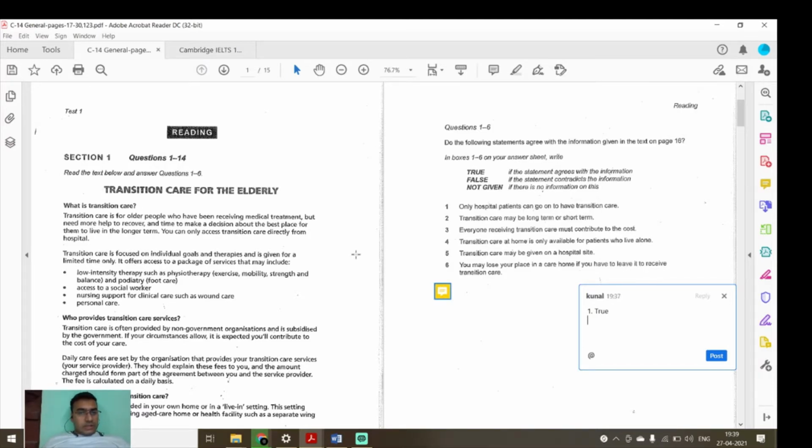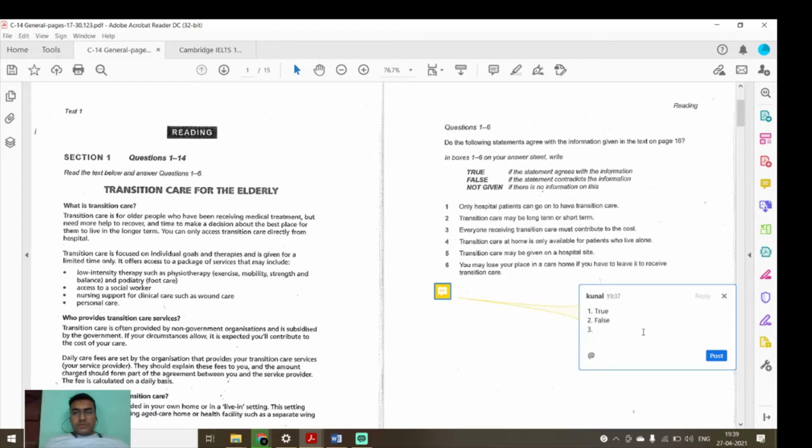Transition care is focused on individual goals and therapies and is given for a limited time only. Here the question is transition care may be long term or short term. Here it has been written that it is given for a limited time only. So it will be false as it does not agree with the statement given in the paragraph.